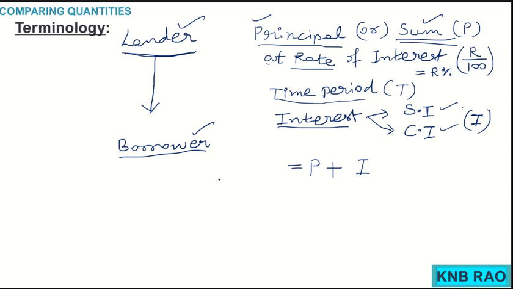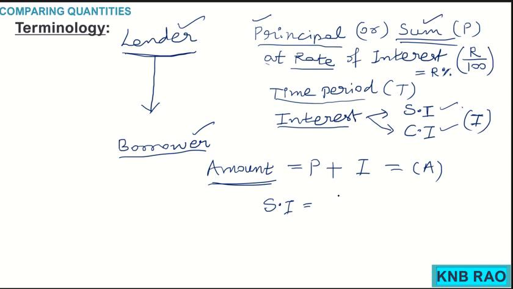It is called amount, capital letter A. Amount is principal plus interest.